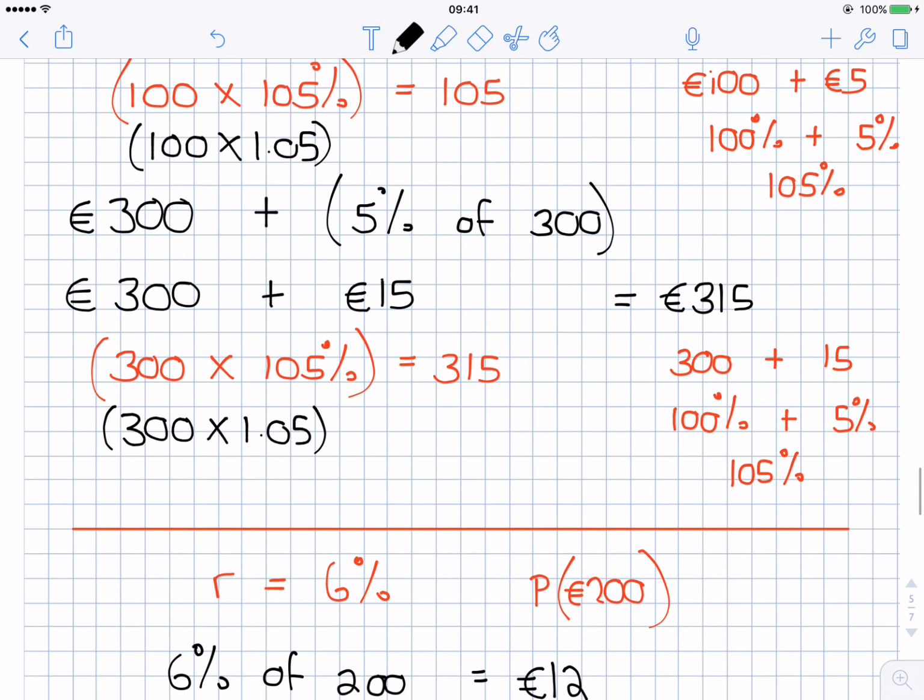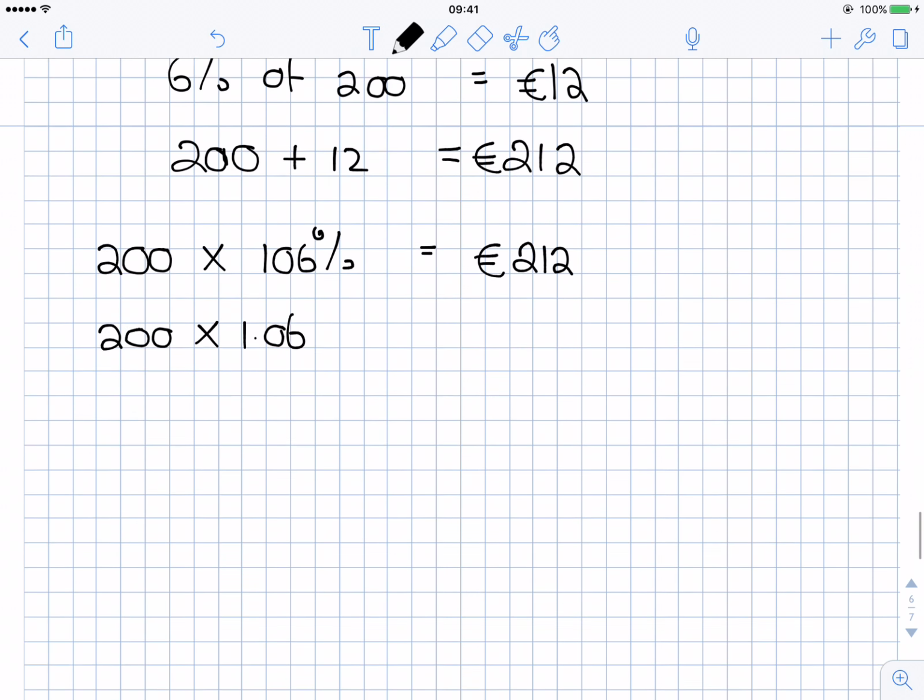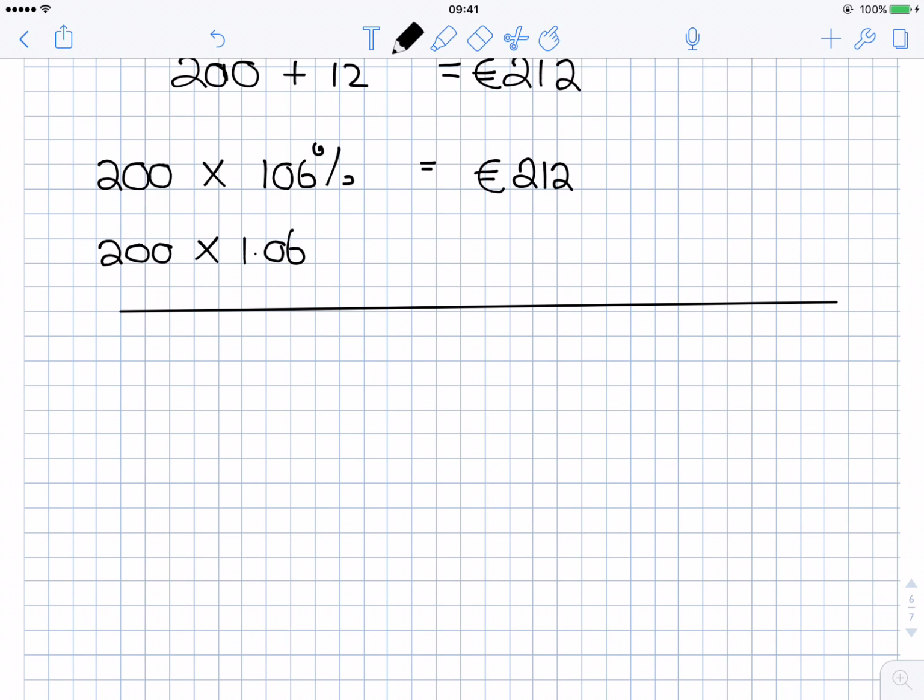So just to quickly tidy up what I'm saying. If I want to find 7% compound interest, I'd multiply my principal by 1.07, which is 107%.